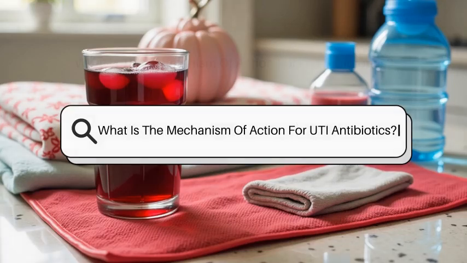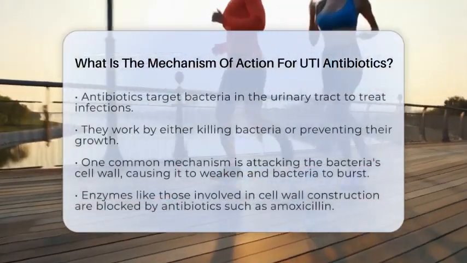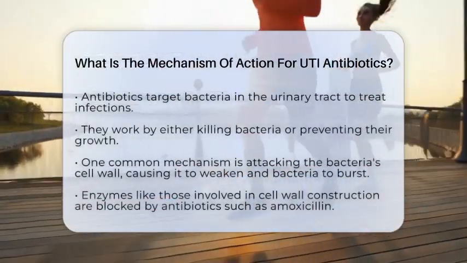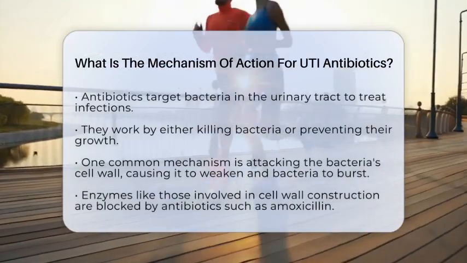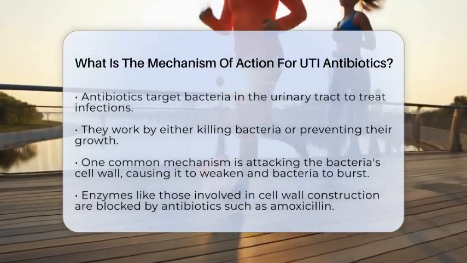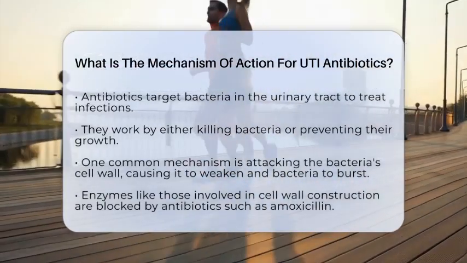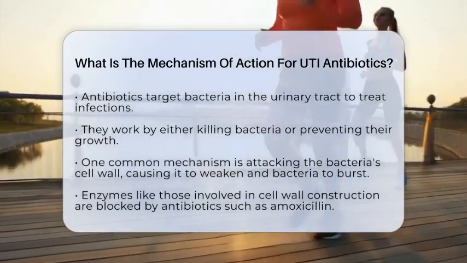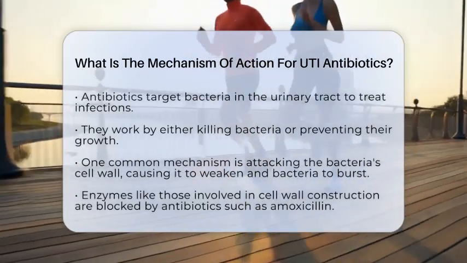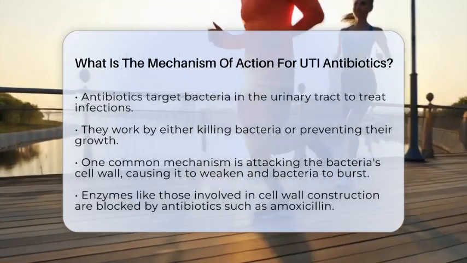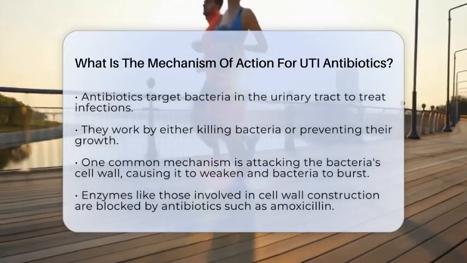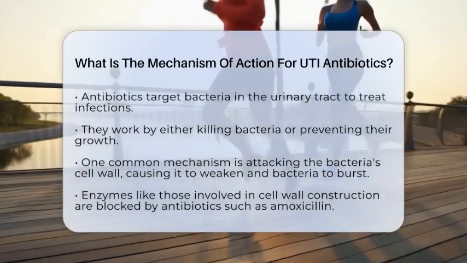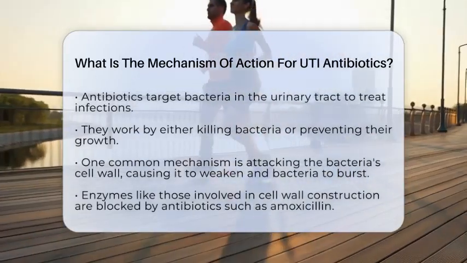What is the mechanism of action for UTI antibiotics? Imagine fighting off an unwanted guest in your urinary tract. That's what antibiotics do when you have a urinary tract infection. They target bacteria in specific ways to stop the infection and help you feel better. Different antibiotics work in different ways, but all aim to either kill bacteria or stop them from growing and spreading.